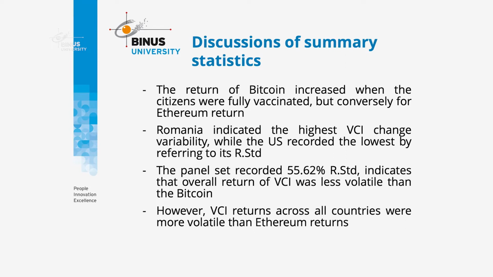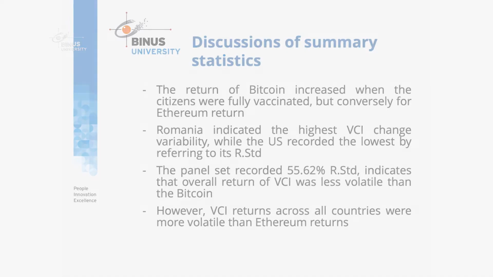Romania itself indicated the highest VCI change variability, while the US recorded the lowest, by referring to its relative standard error. The panel set recorded 55.62% relative standard errors. It indicates that the overall return of VCI was less volatile than Bitcoin. However, VCI returns across all countries were more volatile than Ethereum returns.